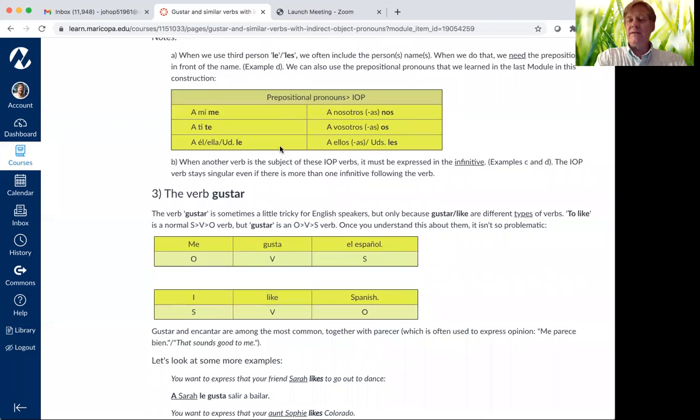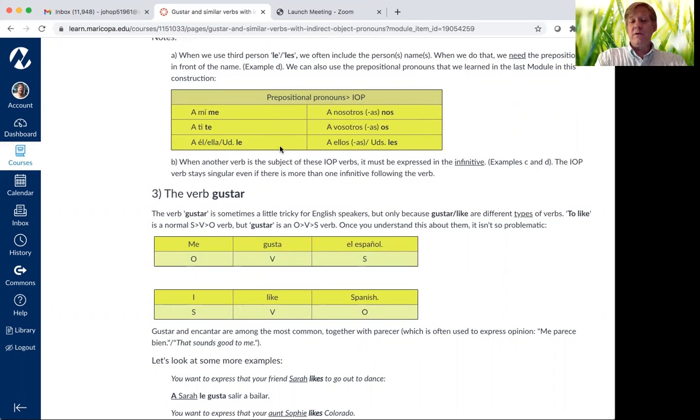Another note that we want to mention is that we often use a prepositional phrase with a, that is a with me to indicate me. For instance, a mí me gusta, a ti te gusta, a él le gusta, a ella le gusta, etc. This is very common to identify to whom the indirect object pronoun refers by including a prepositional phrase with a mí, a ti.